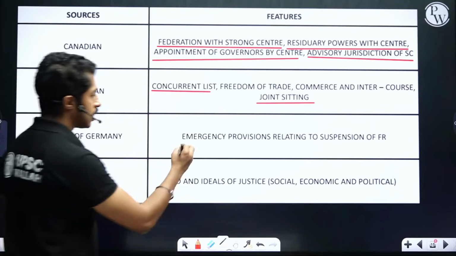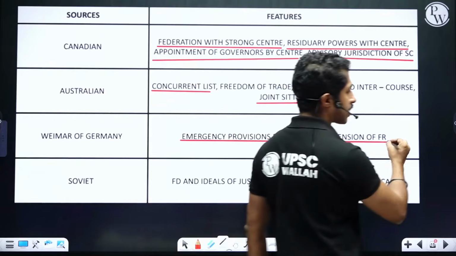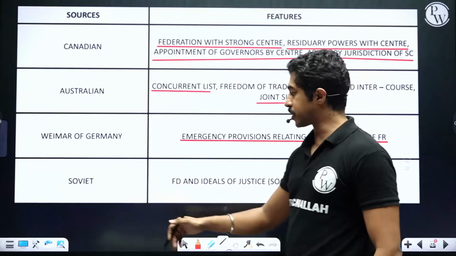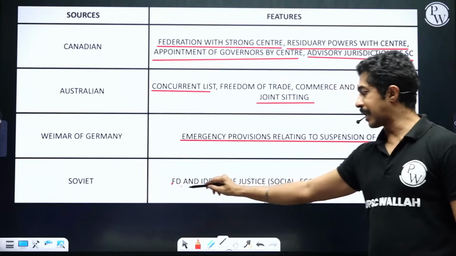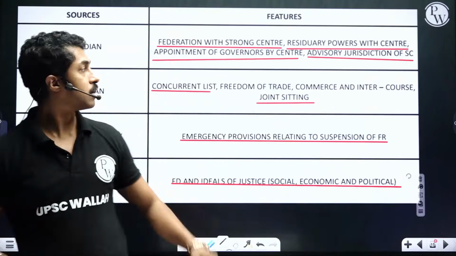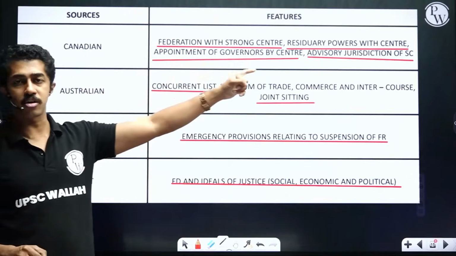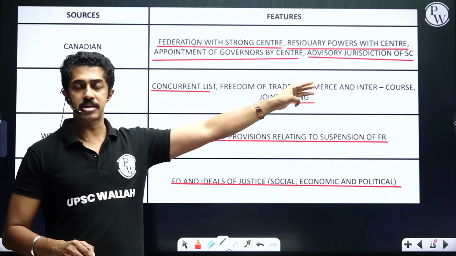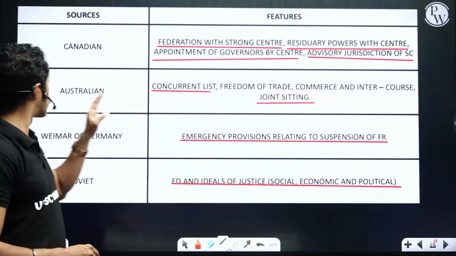Weimar of Germany, emergency provisions relating to suspension of fundamental rights. Soviet Union, fundamental duties and ideas of justice, social, economic, and political. So Canadian, federation with strong center, residuary powers with the center, appointment of governor by center, advisory jurisdiction of Supreme Court.